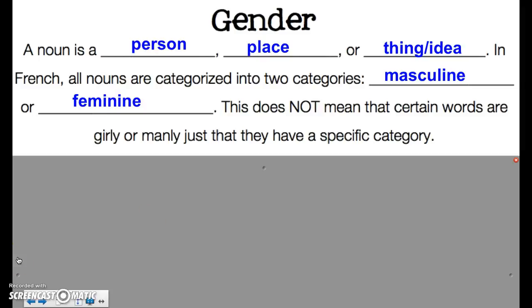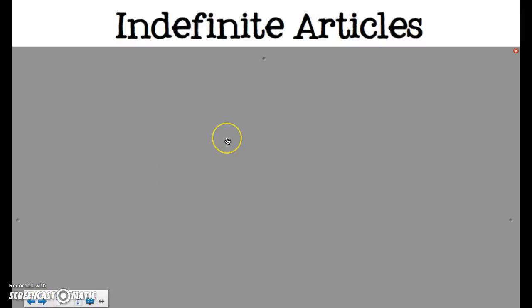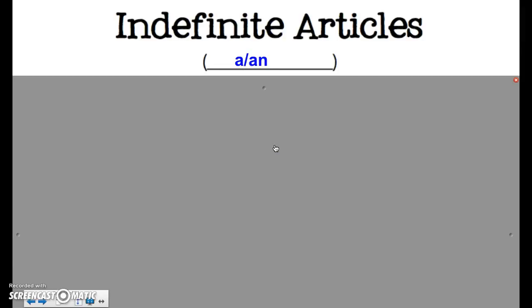And the reason this is going to be important is because their gender is going to determine which articles a word is going to need. So when we move on to our articles, we are going to look at our first section of them, which is called indefinite articles. They're called that because they are not specific, they are not definite. These would be equivalent to the English words a or an, like, can I borrow a pencil? When I say that, you know I'm not asking for any specific pencil, just any pencil that you have. And then obviously you use an if the next word starts with a vowel.